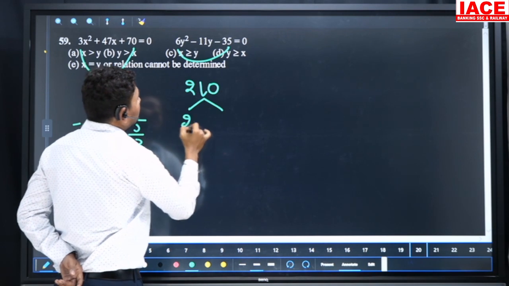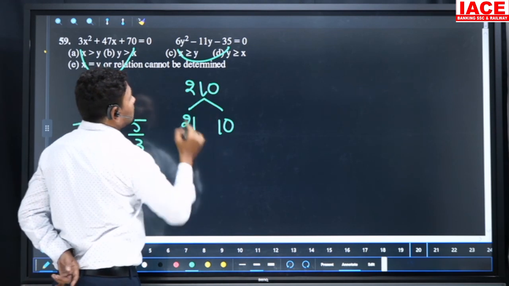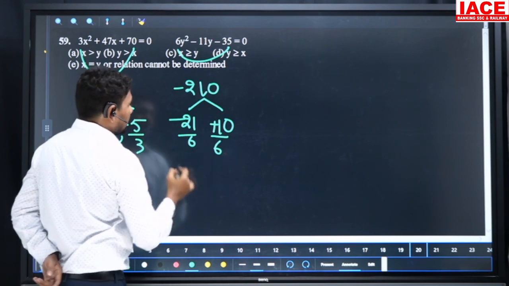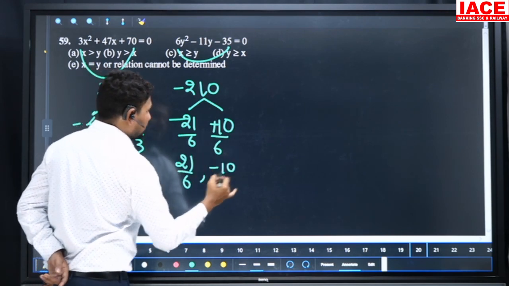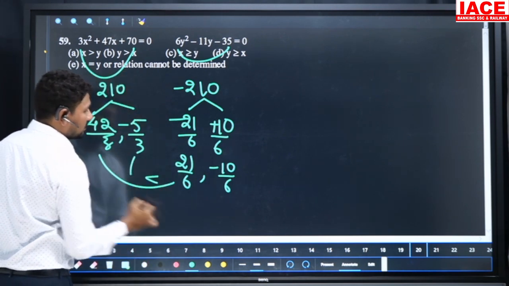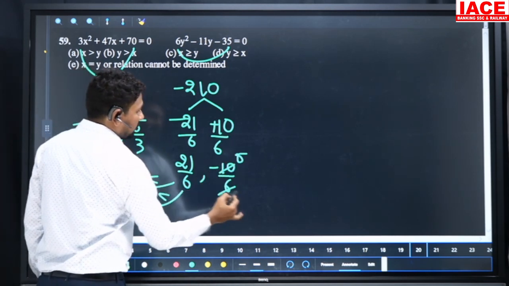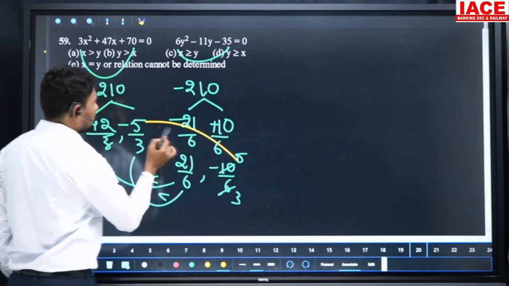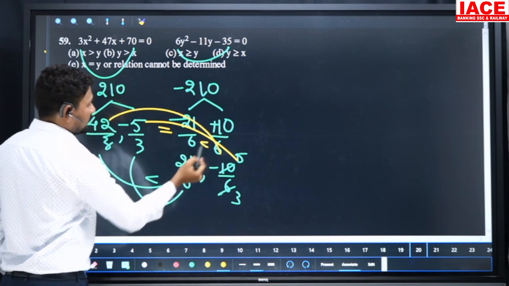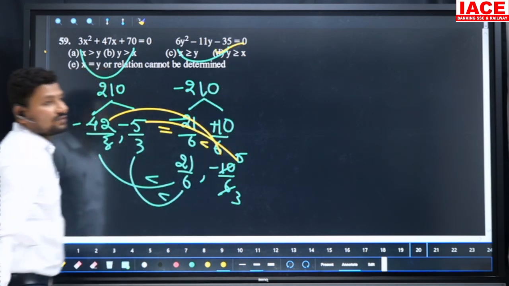210 we can write 21 into 10, and 21 minus 10 is 11, we need plus. Divided by 6, and the final factors are 21 by 6 and minus 10 by 6. Comparing, this is greater, and here is also greater. Minus 10 by 6 we can write as minus 5 by 3, these both are equal, and here 42 by 3 is greater. Then less than or equal means x less than or equal to y, so we can write D option, y greater than or equal to x also.